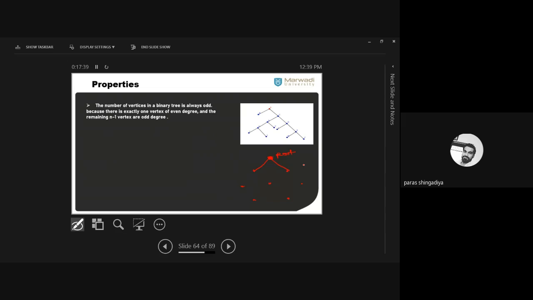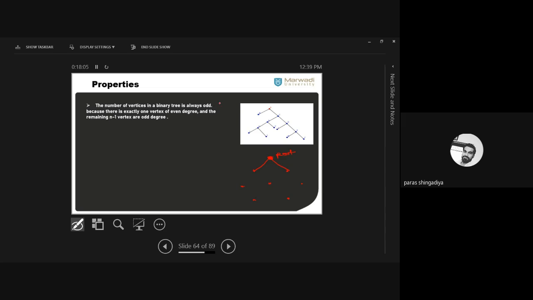The graph should be connected. All the vertices should be connected. There is no single vertex that is disconnected from the rest of the graph. Use the number of edges in such a way that we cannot consider any cycle in this graph. All the vertices should be connected and the number of edges should be n minus 1.